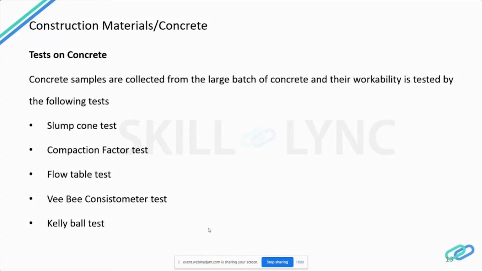So if the workability test fails, then it is strongly recommended to reject that material and use it for some non-structural work. Now let's see the 5 tests to check the workability of concrete. Concrete samples are collected from a large batch of concrete and their workability is tested by the following tests. That is the slump cone test, compaction factor test, flow table test, VB consistometer test, and Kelly ball test. So let's see an overview of the tests. I'm not going in depth with the test procedures.